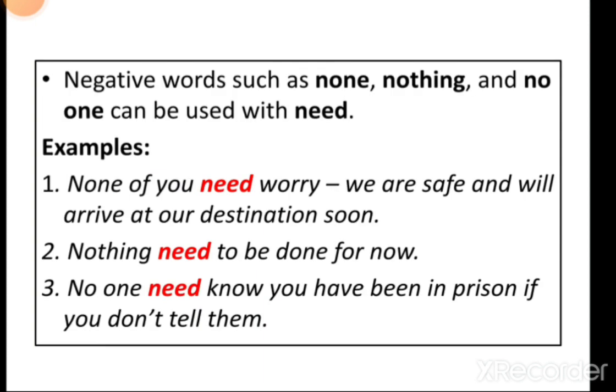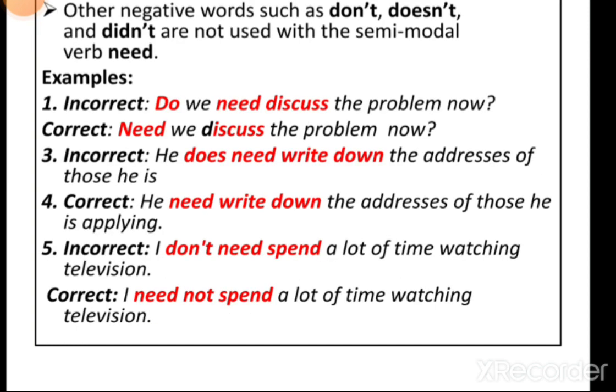Negative words such as none, nothing, and no one can be used with need. So what are the negative words? None, nothing, and no one. Like none is used with need in sentence number one. Then in the second sentence, need is used with nothing. And in the third sentence, no one is used with need. Okay. So negative words like none, nothing, and no one can be used with need. But you cannot use don't, doesn't, and didn't, these other negative words, with the semi-modal verb need.